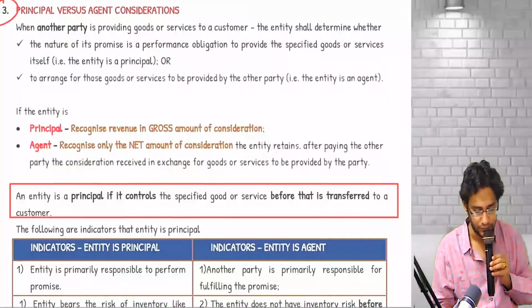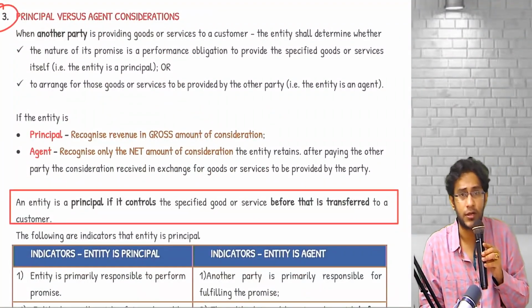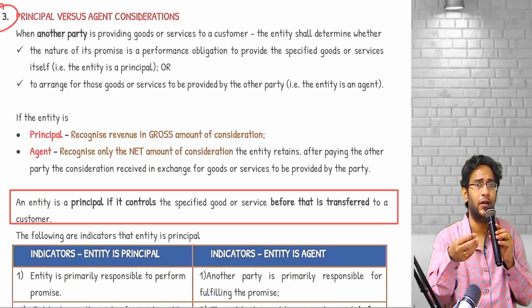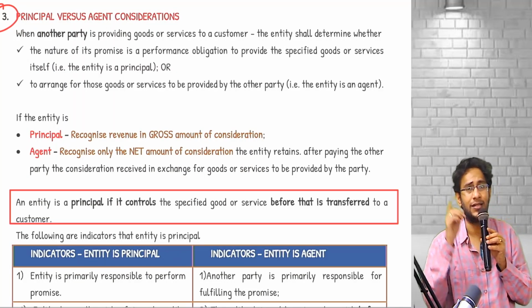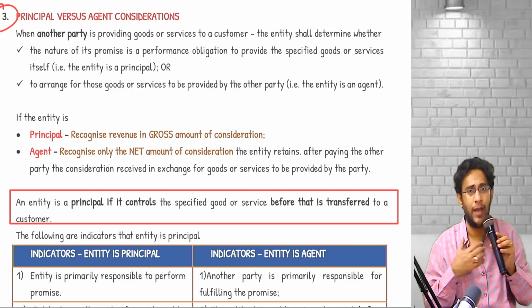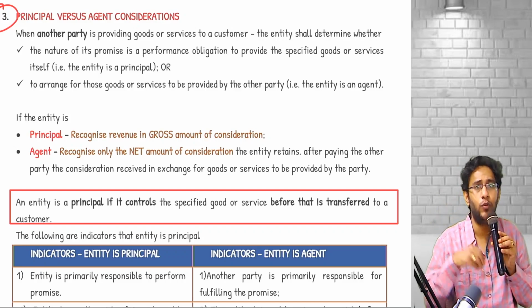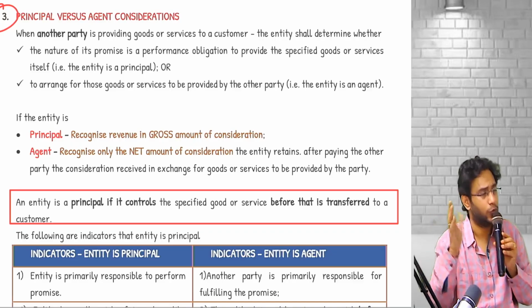Next one. Principal versus agent. Sometimes goods are sold by somebody who is not the real owner of the goods. In that case, the customer pays money to that person and not to the original owner. This is nothing but, I am the owner of the goods. You are standing in my godown. Whenever a customer comes, I will direct it to you.